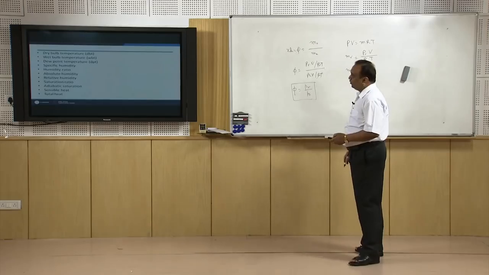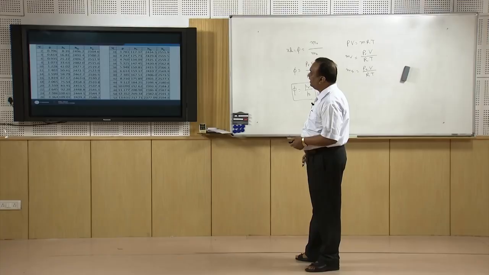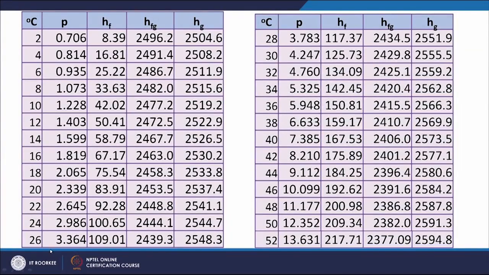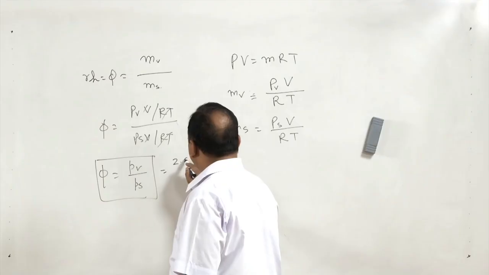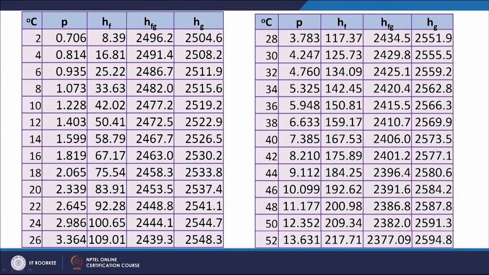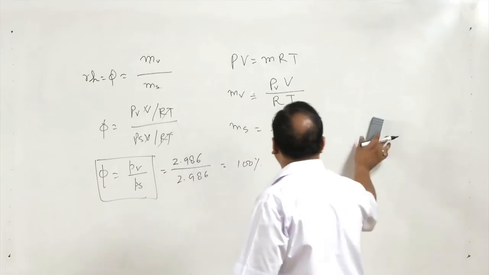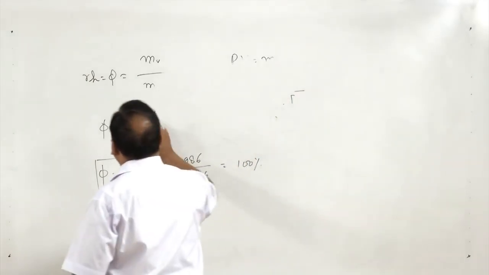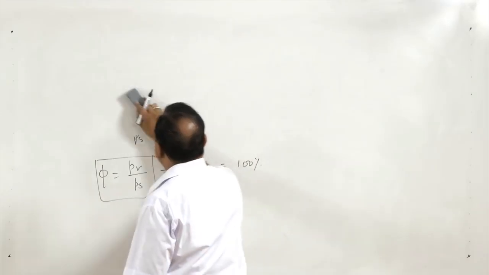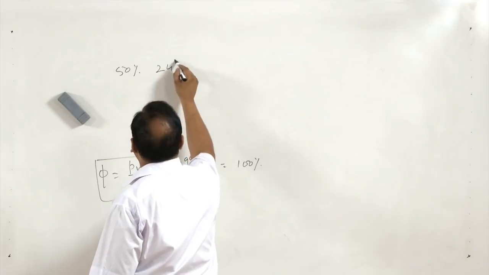Now, if I go back to the previous slides, suppose at 24 degrees centigrade the partial pressure of the vapor is 2.986, and the saturation pressure is also 2.986. So, air is 100% saturated. Now, if I ask you to find the partial pressure of the vapor when the relative humidity of the air is 50% at 24 degrees centigrade dBT.